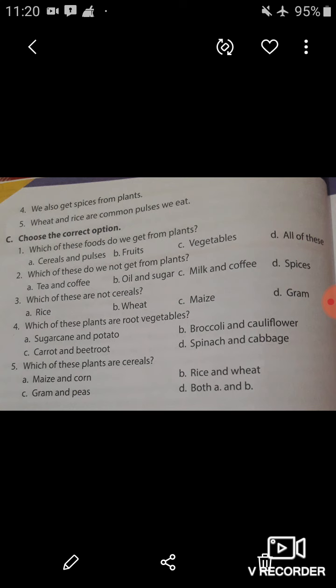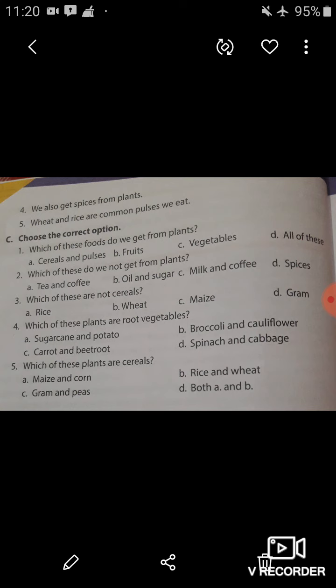But the option number C, milk and coffee, is given here, but we get milk from animals and coffee from plants. So here the answer will be only milk, not coffee. You have to cut the coffee. Only milk is the correct option for this question.